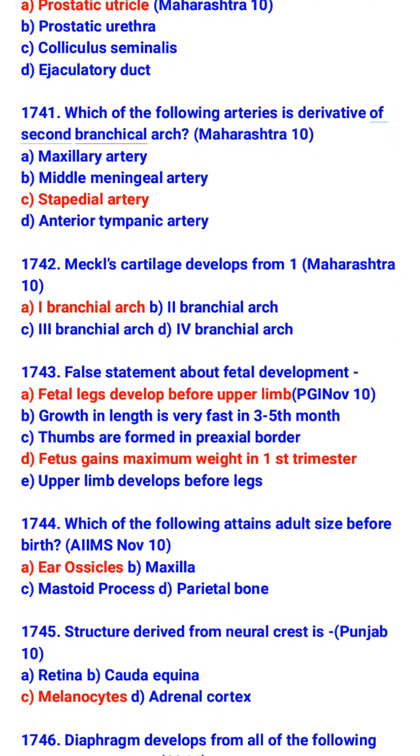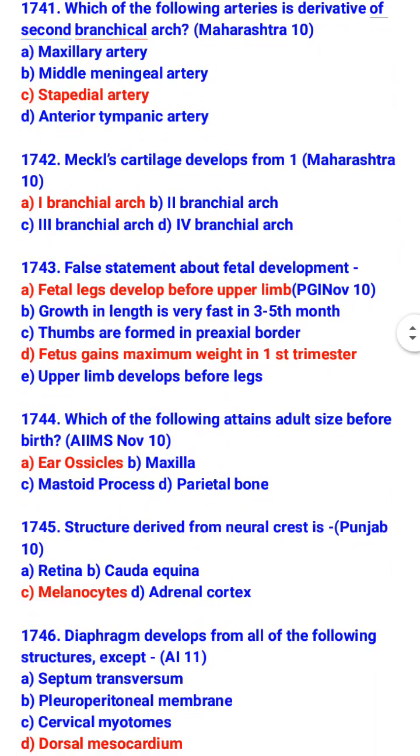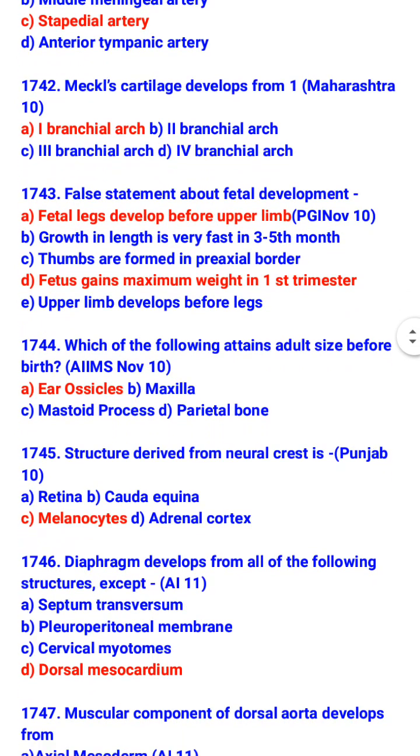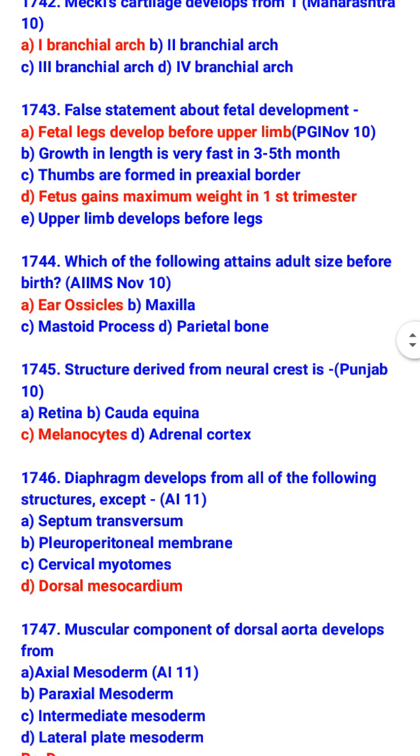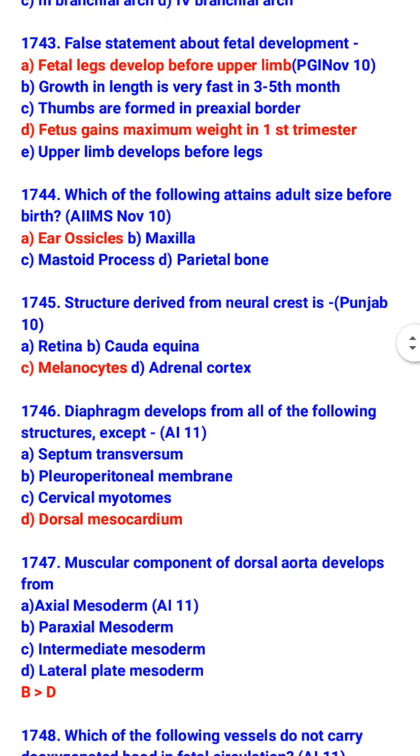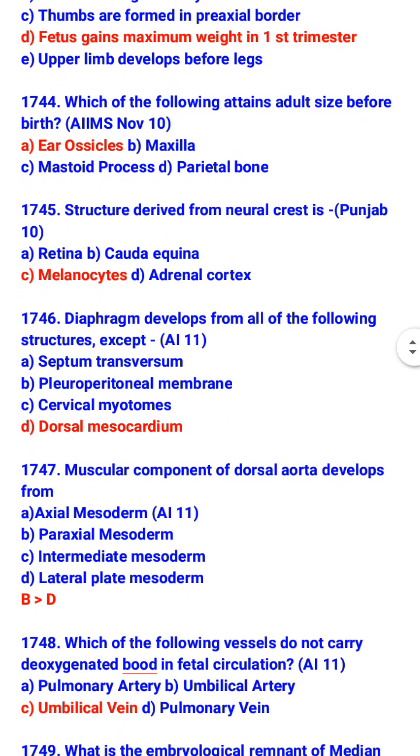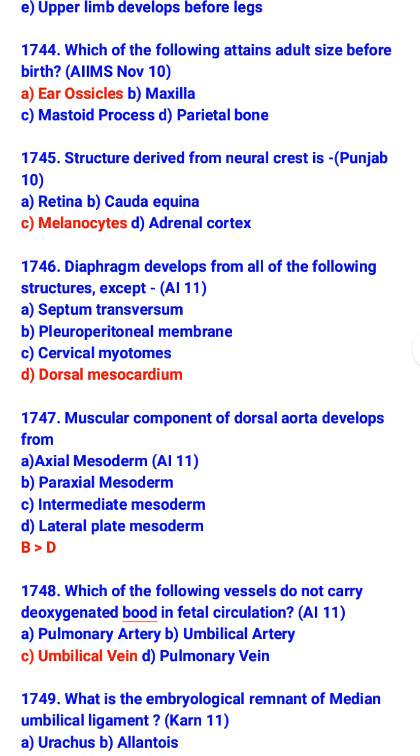What is true about fetal development? Growth in length is very fast in 3rd to 5th month, and thumbs are formed in pre-axial border, and upper limb develops before legs. Which of the following attains adult size before birth? Ear ossicles. Structure derived from neural crest is melanocyte. Diaphragm develops from all of the following structures except dorsal mesocardium. So, diaphragm develops from which structure? Septum transversum, pleuroperitoneal membrane, and cervical myotomes.